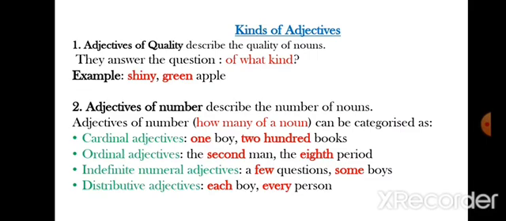Next is distributive adjective. Distributive adjective shows how people are distributed. Like each boy, every person, each, every are adjectives of number. So all these cardinal adjectives, ordinal adjectives, indefinite numeral adjectives, distributive adjectives come under adjectives of number.